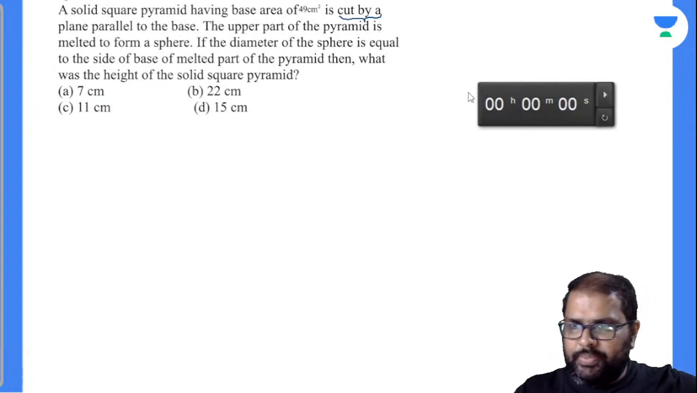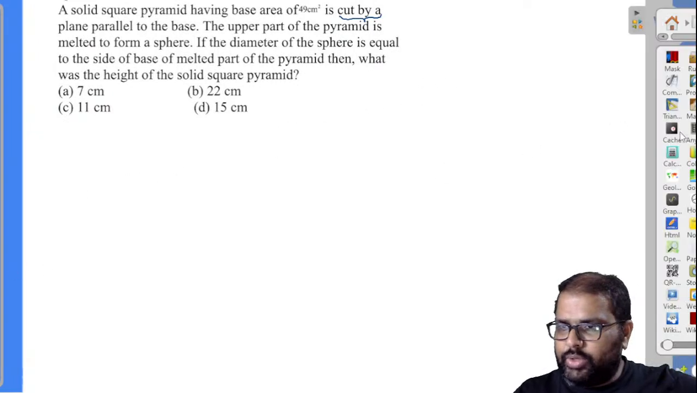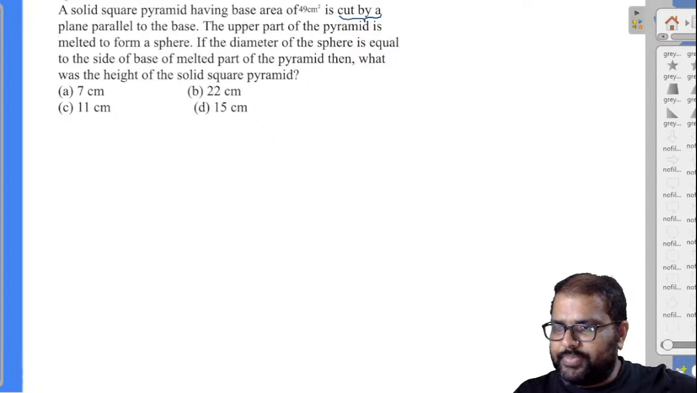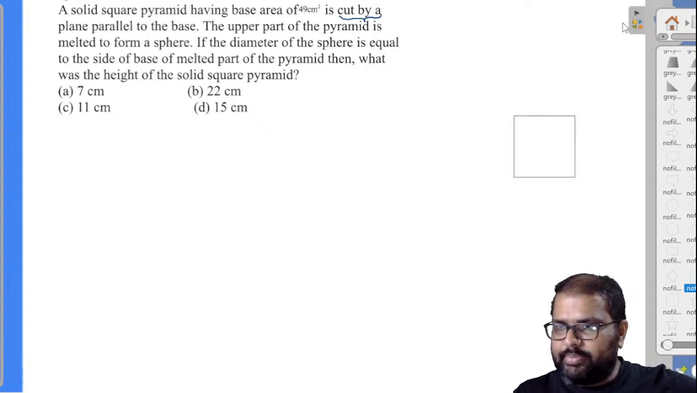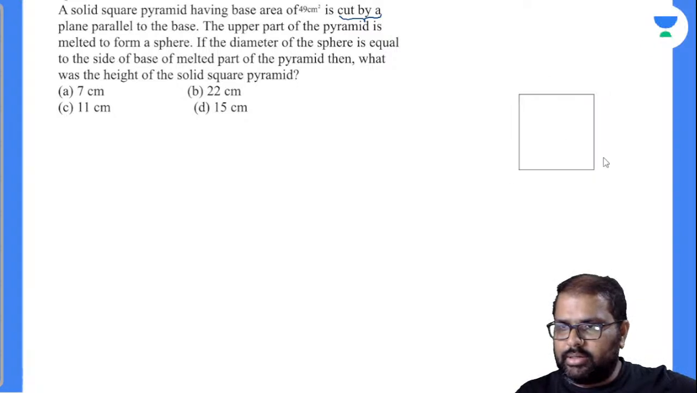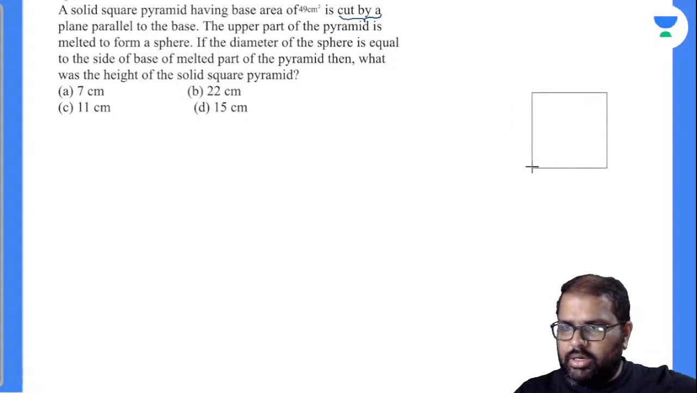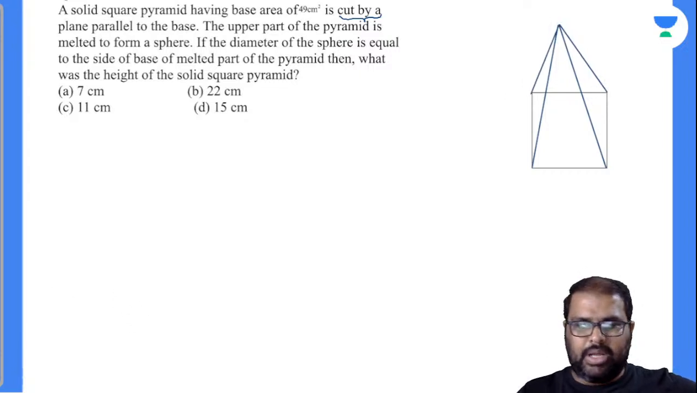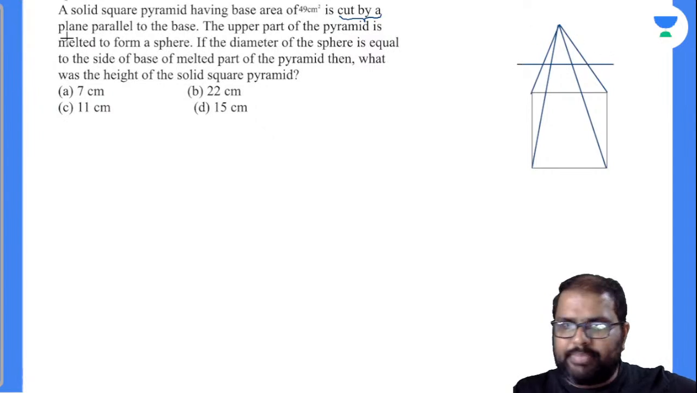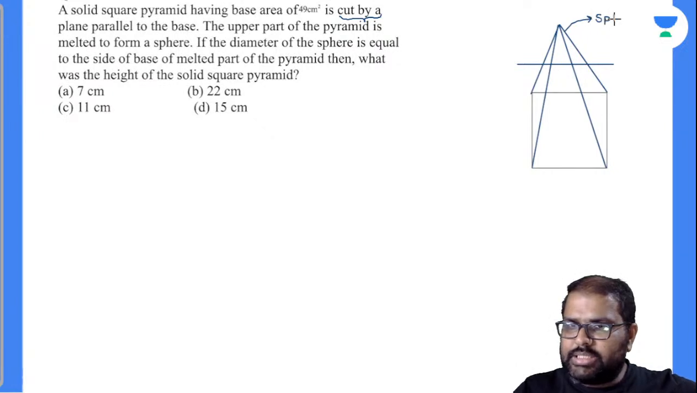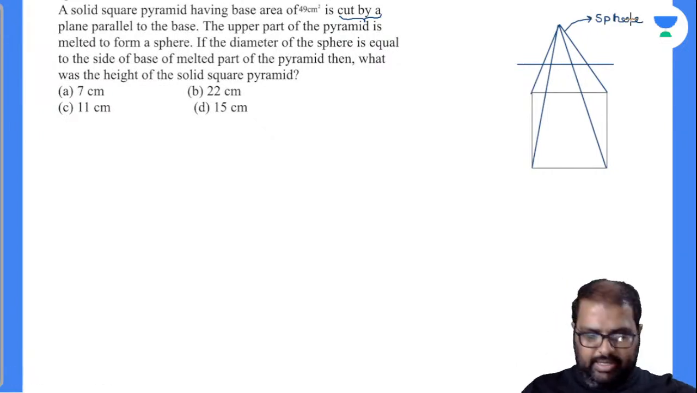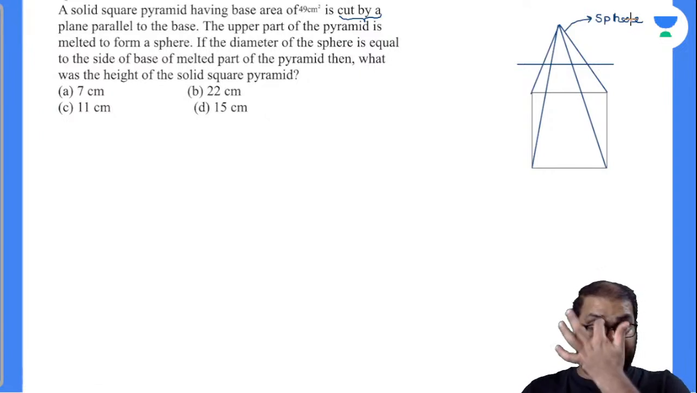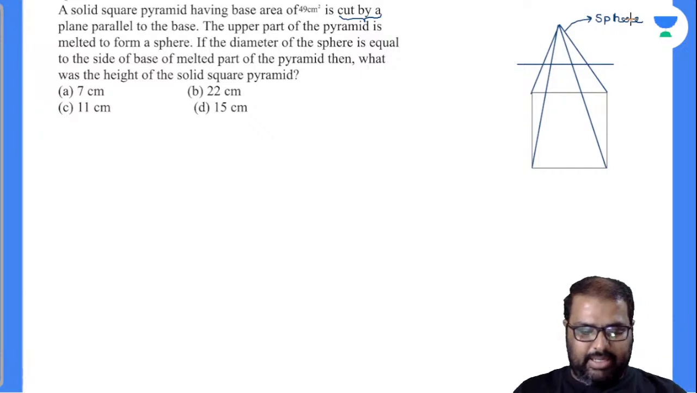So see here, I'll show you. I'll draw a square pyramid there, then you can understand the things perfectly. Then I'll erase it, right? So I'll be drawing a square pyramid here. So you have cut it like this. This part is melted into a sphere. So what is the question asked? If the diameter of the sphere is equal to the side of the base of the melted part of the pyramid, then what was the height of the solid square pyramid?